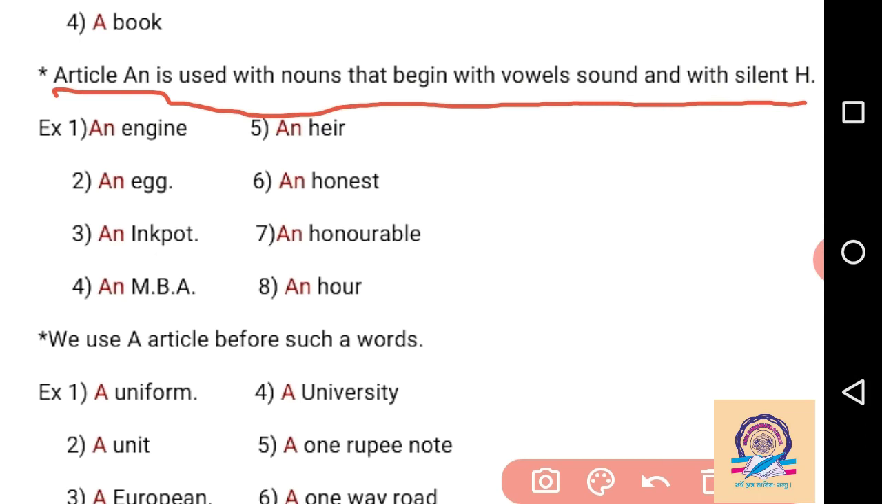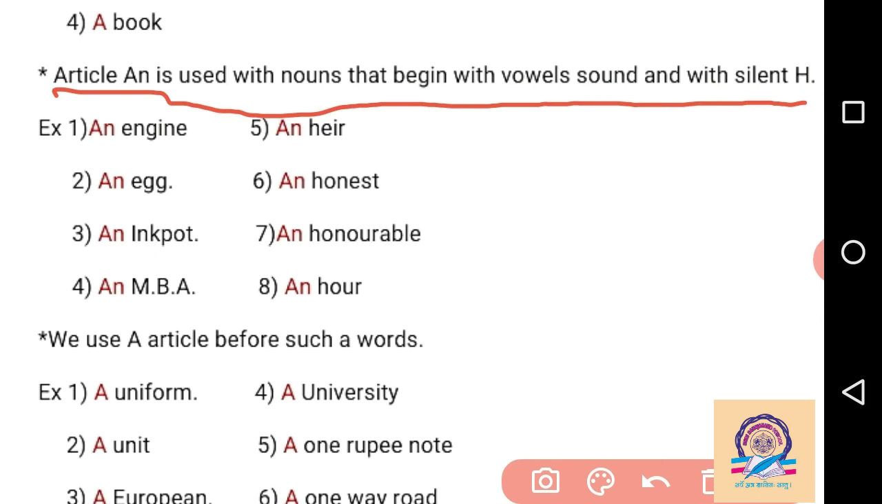So if a vowel sound is there, then we have to write the article "an", and this includes the silent H, meaning the spelling begins with H, but during the pronunciation of the particular noun, that H remains silent. It means we do not speak H, but we start the pronunciation of that noun with the second letter, so H remains silent here.